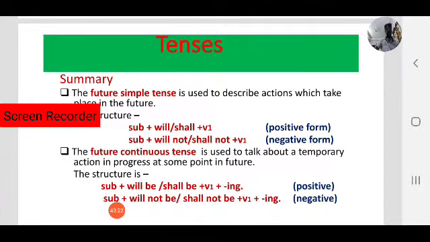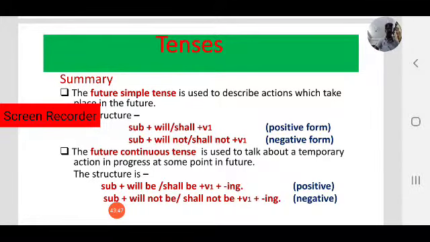For example, we will learn future perfect tense tomorrow. We will complete tenses this week. So these are our future actions. To describe actions which take place in the future, we use future simple tense.